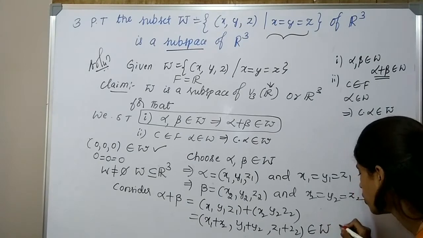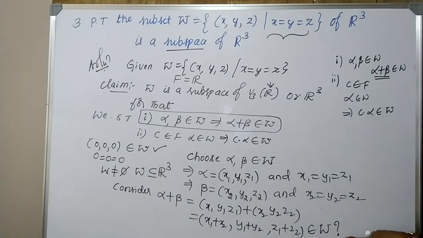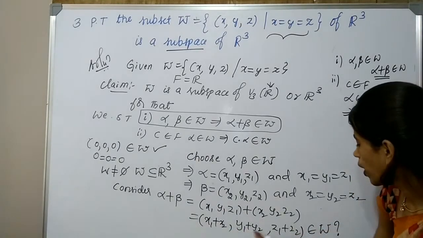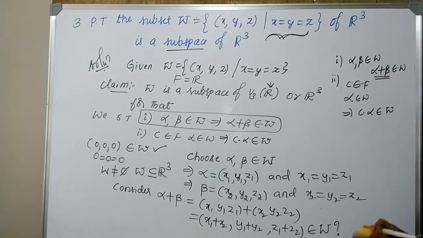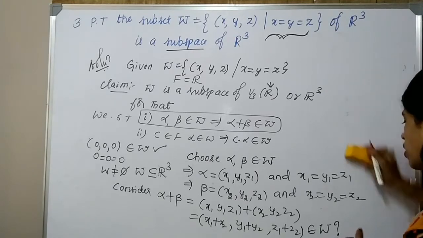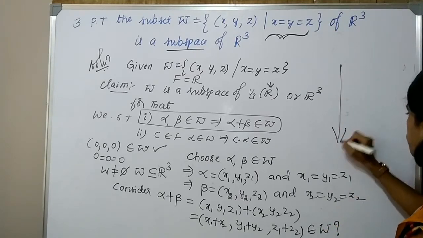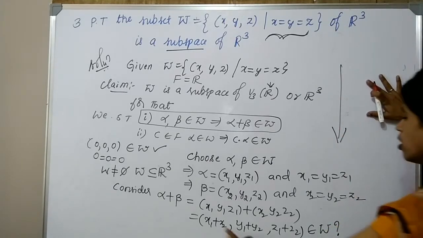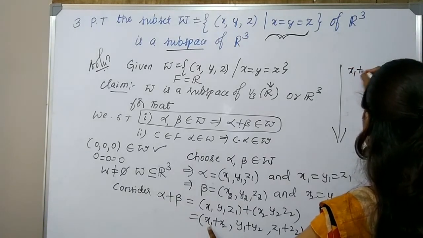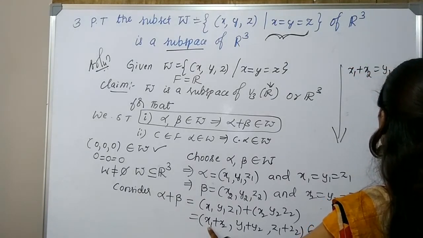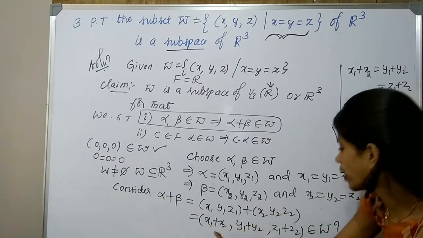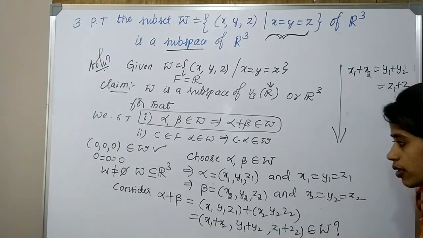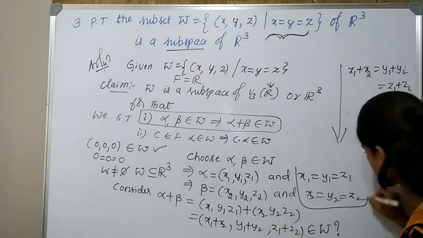Does it belong to W? To be in W, what is the condition? All the coordinates must be equal to one another. So for that, we check: is x1 plus x2 equal to y1 plus y2 equal to z1 plus z2? Are all the coordinates equal to one another?